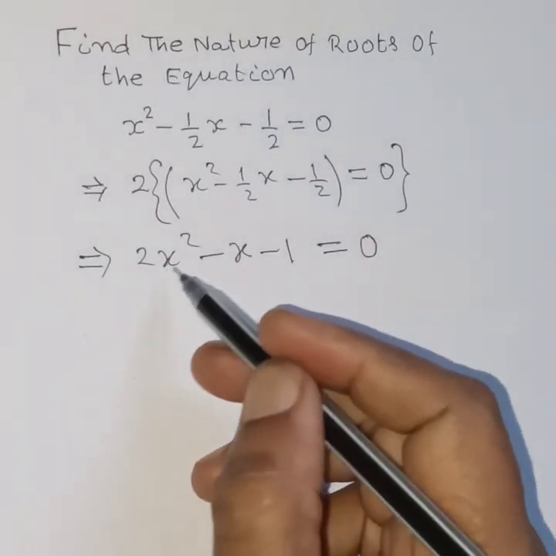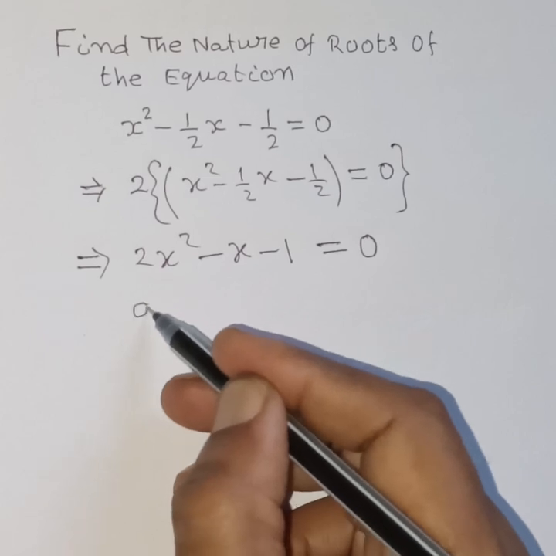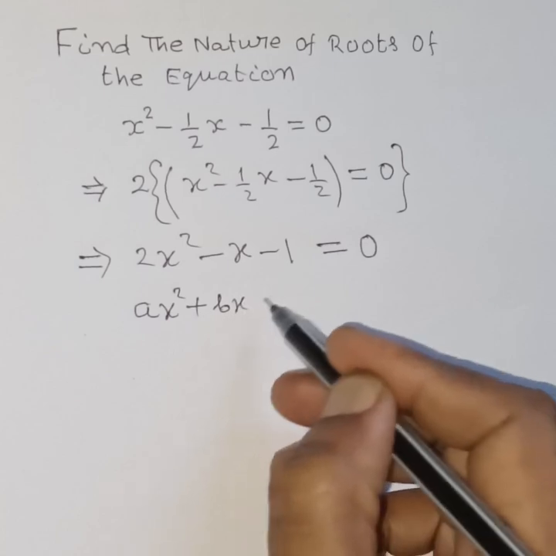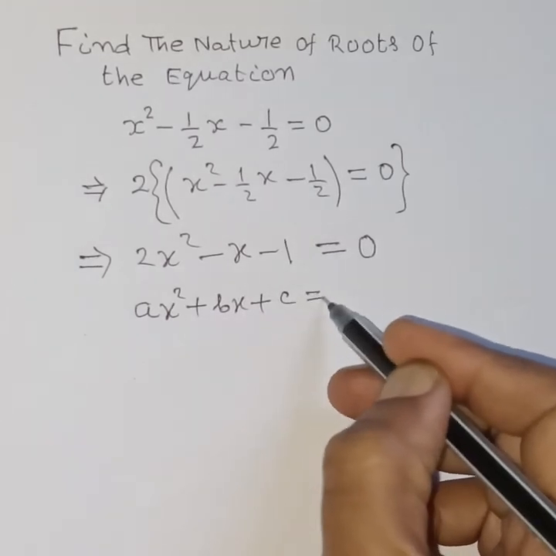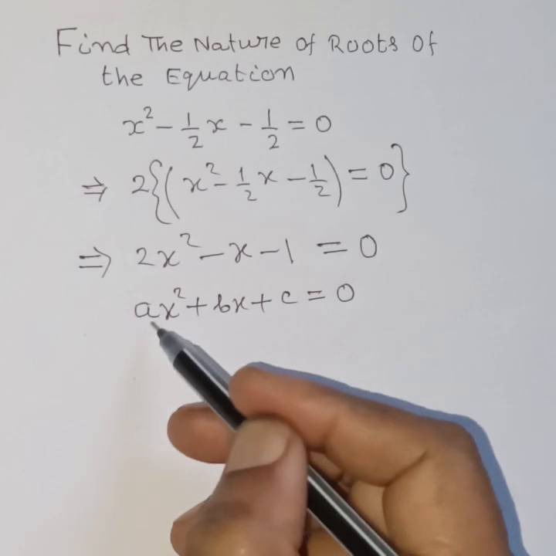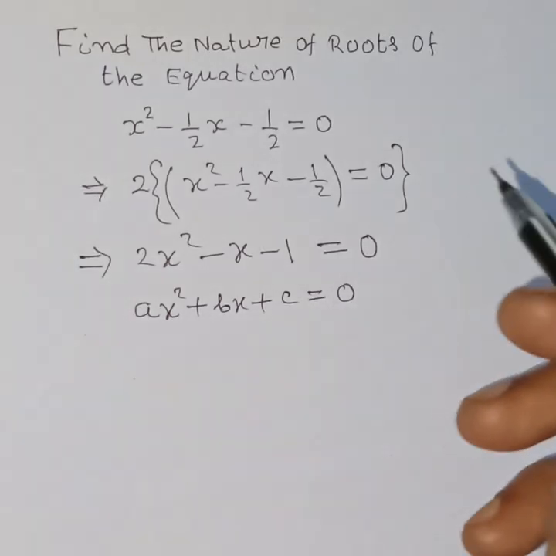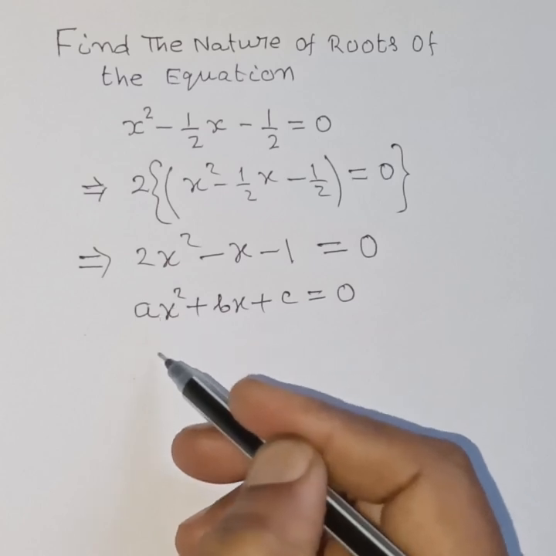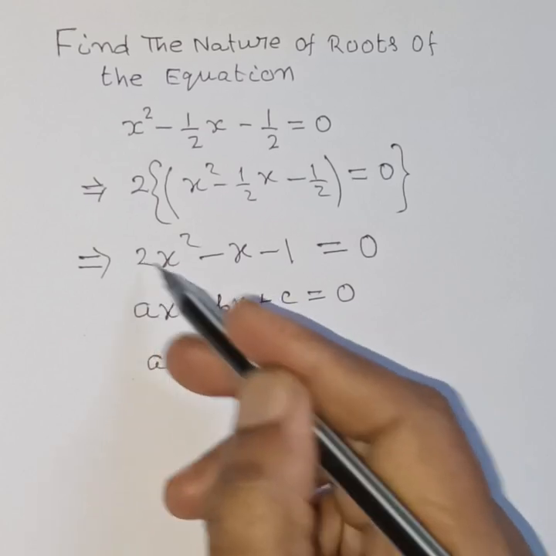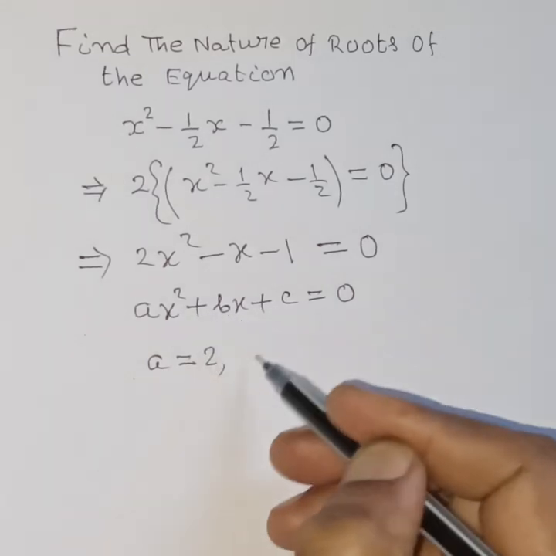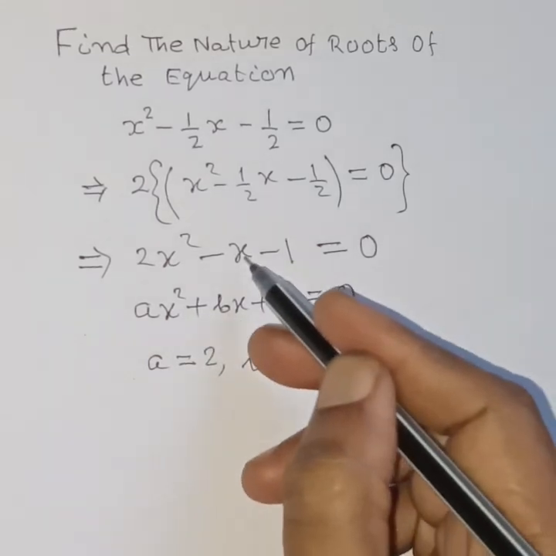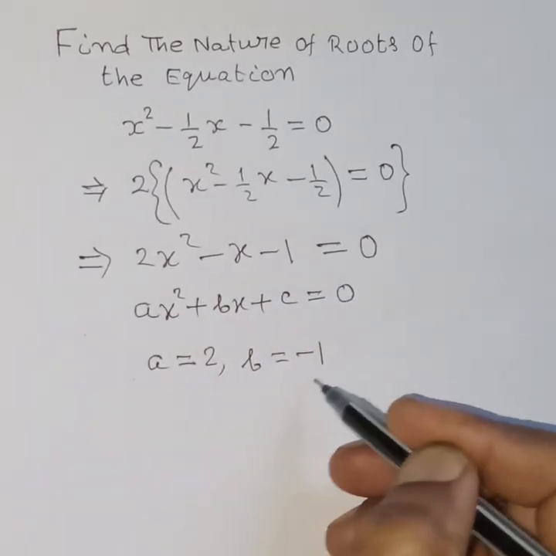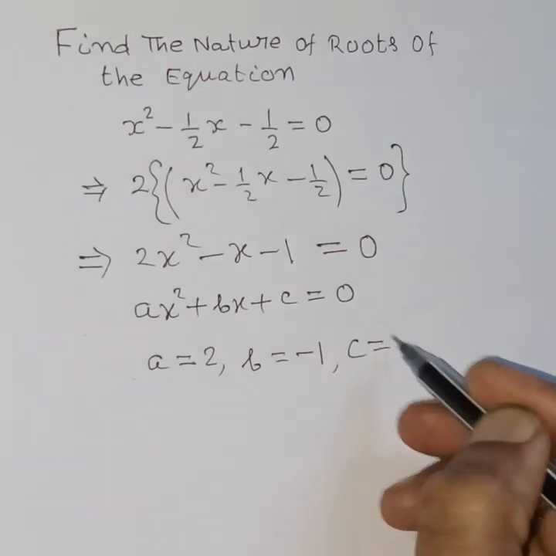Now we compare this equation with ax square plus bx plus c is equal to 0. This is a standard quadratic equation. Then we can say a is equal to 2, b is equal to coefficient of x is minus 1, and c is equal to minus 1.